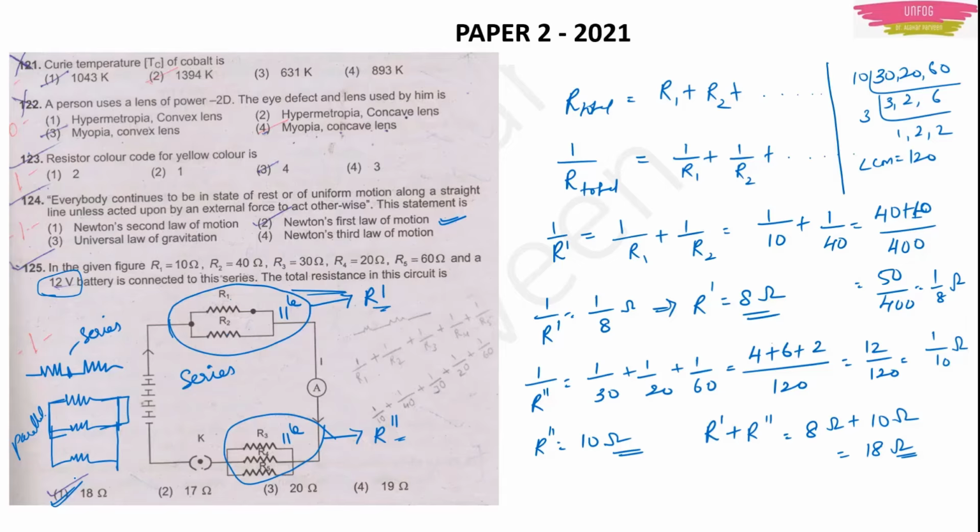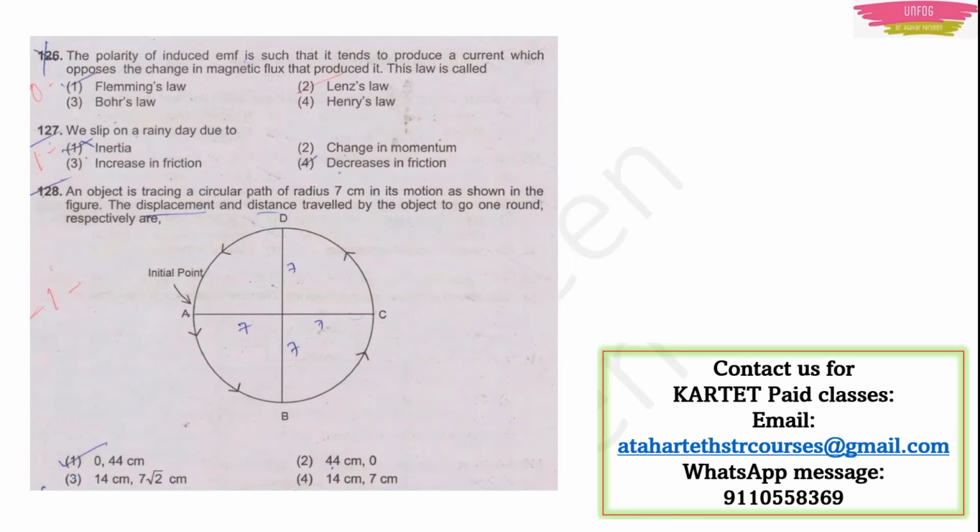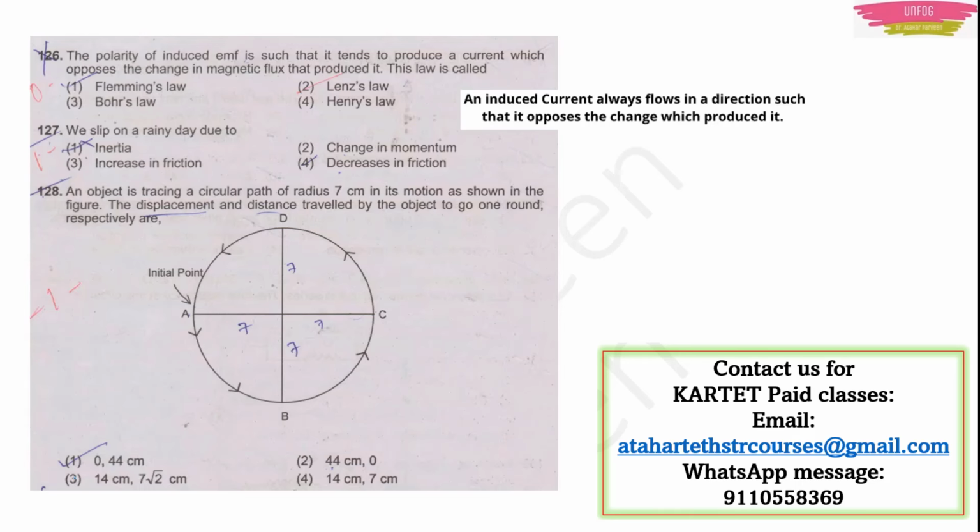Okay. Then moving on, next question number 126. The polarity of induced EMF is such that it tends to produce a current which opposes the change in magnetic flux that produced it. This law is called Fleming's law, Lenz's law, Bohr's law, Henry's law. Actually, this is Lenz's law. It states that an induced current always flows in a direction such that it opposes the change which produces it. This is Lenz's law. It is in magnetism.